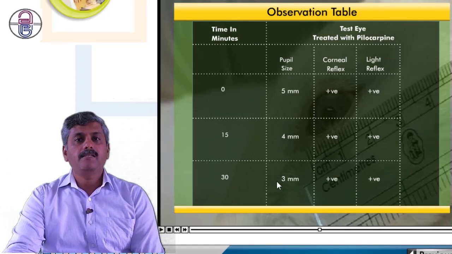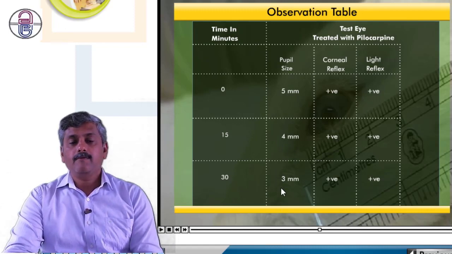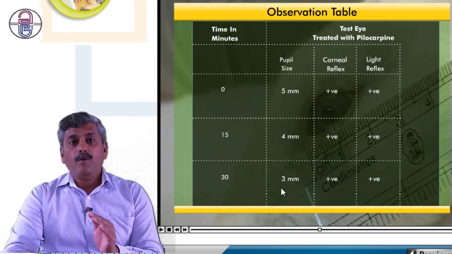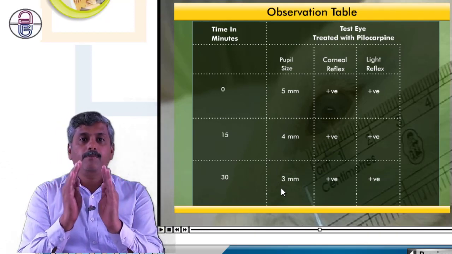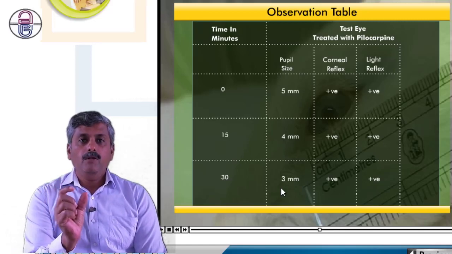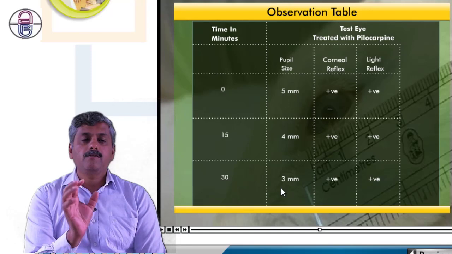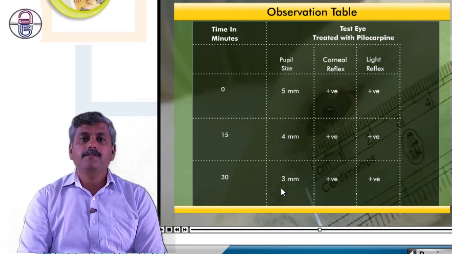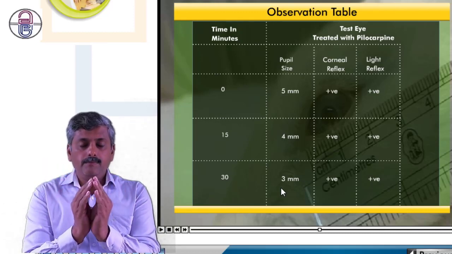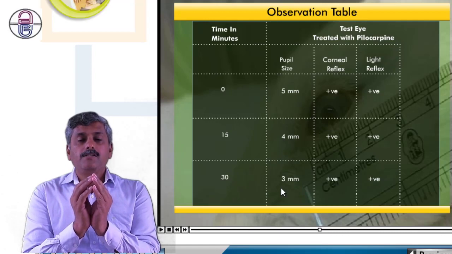That is, the pupil size is constricted. That pupil size constriction we call miosis.